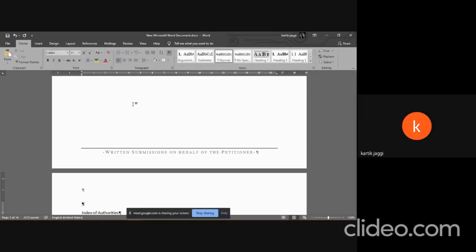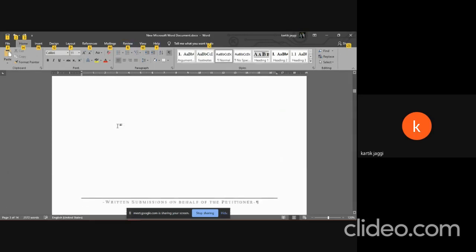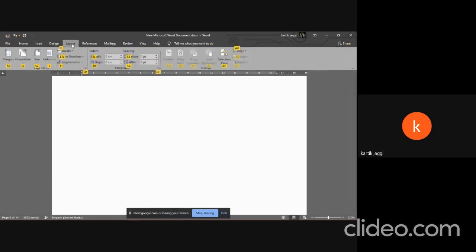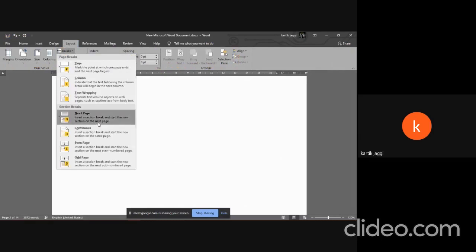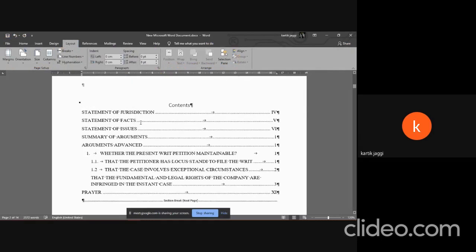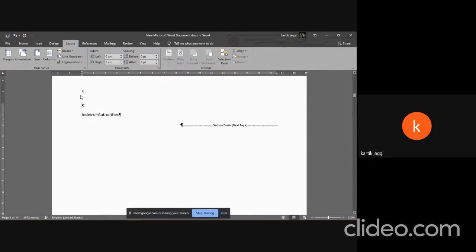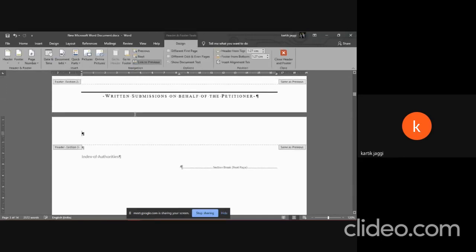If you don't want to use the mouse again and again, if you press Alt on your keyboard, it will show you how to engage the particular option. For example, to insert that section break, all I did was press Alt, press P because it corresponds to layout, press B and N. Anyhow, you don't need to do that. It's just something that you catch on to while doing a lot of formatting.